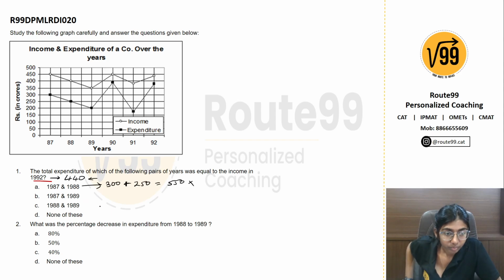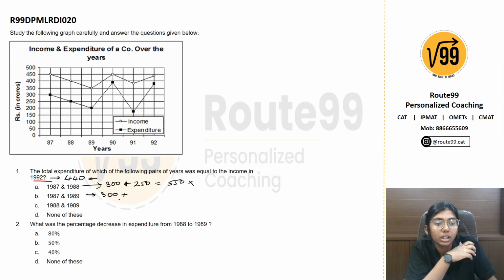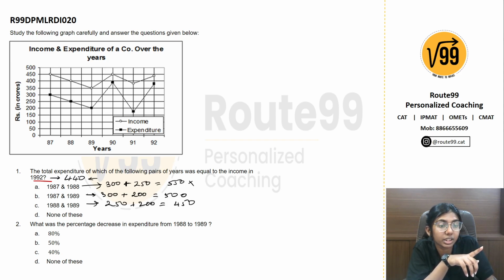Next, 1987, again 300, and 1989, this is 200. This will be 500. Next, 1988, 250, plus 1989, 200. You will get the sum as 450, which is again not equal to the income in the year 1992. So your answer will be none of these. Next question.